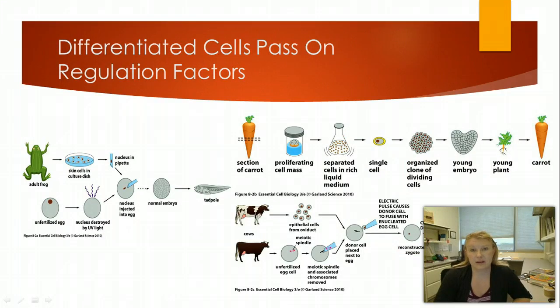So these cells, even though they're undifferentiated, and even the differentiated ones, will always carry specific information within them. And you can see how this works when we talk about cloning. We talked a little bit about cloning earlier in this unit. But what happens is, if we were to take a differentiated cell from any organism and put it into an unfertilized ovum and allow that cell to develop into a new organism, we're going to grow the exact same organism that we took the DNA from, the information from the first differentiated cell.